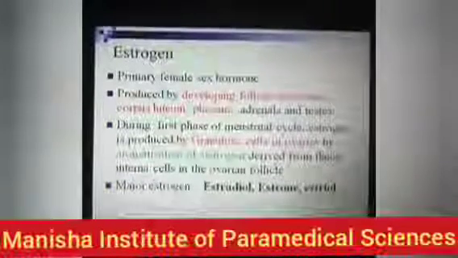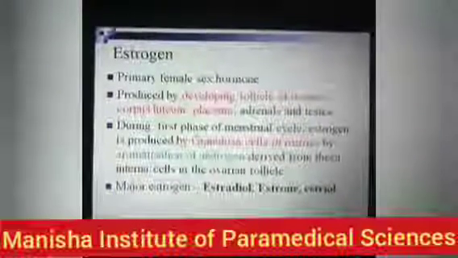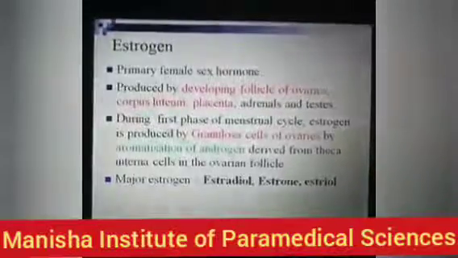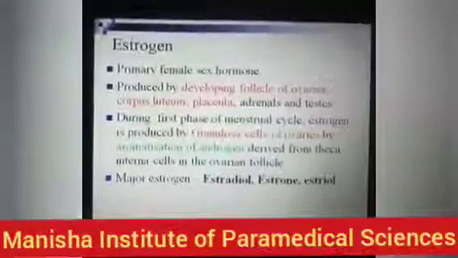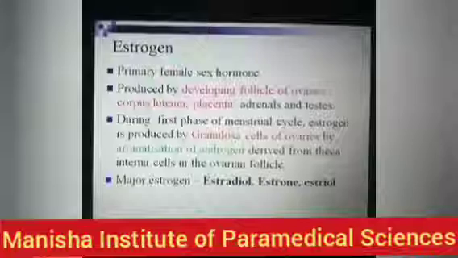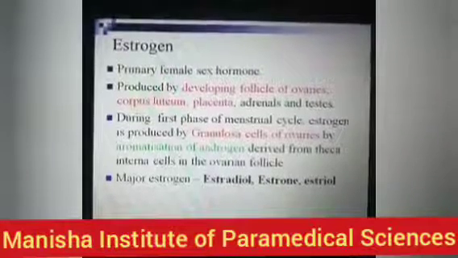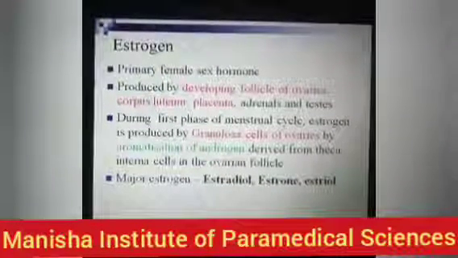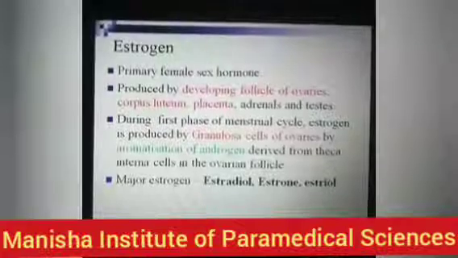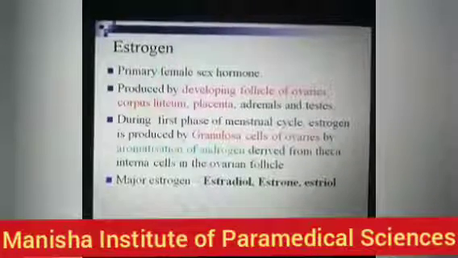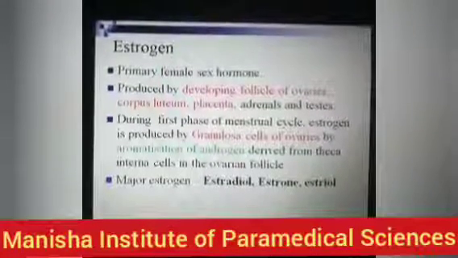Estrogen is a primary female sex hormone which is produced by the developing follicles of the ovaries, corpus luteum, placenta, and it is also produced by adrenal gland and testes in small amounts.